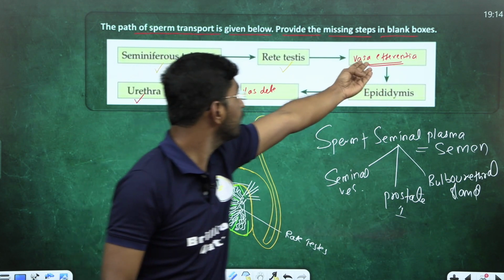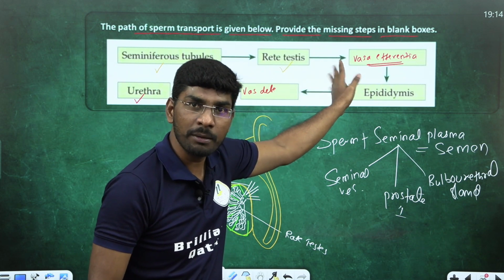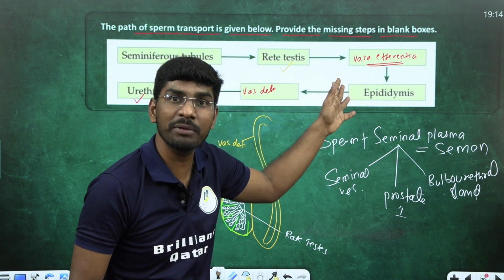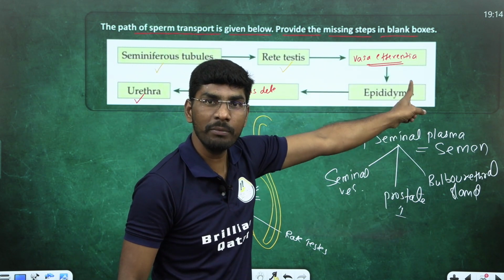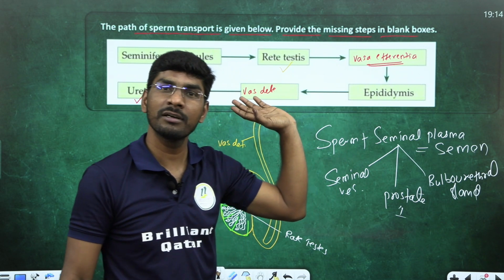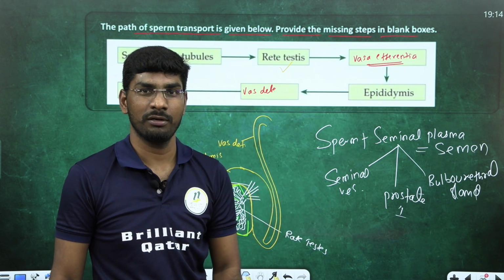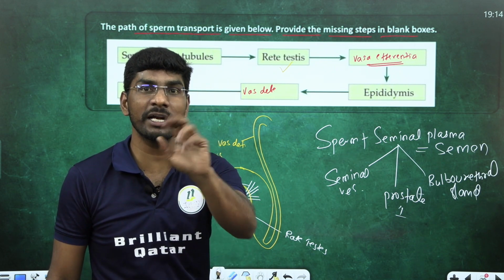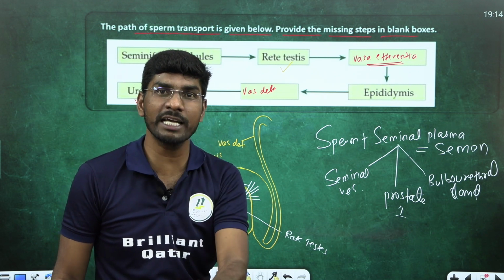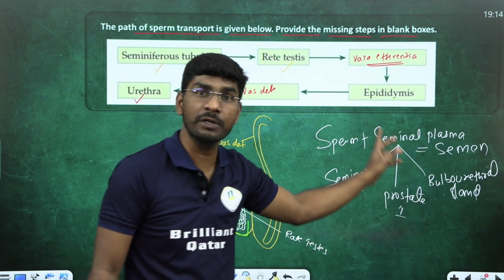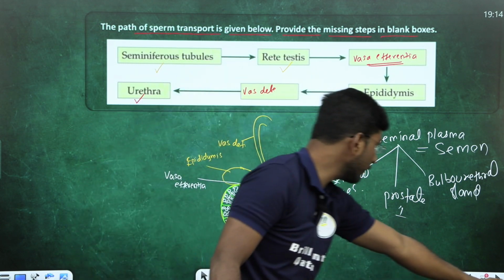These two together are called semen. But what happens if this is blocked? If the vasa efferentia get blocked, sperm production takes place, but that sperm cannot be in the semen. Only seminal plasma comes out because there is a block. So sperm cannot move from rete testis to epididymis. Epididymis is a storage house of sperms. Remember this MCQ question: sperm can be stored in the epididymis. Morphological and also physiological modification of sperm takes place in the epididymis. Remember, students.